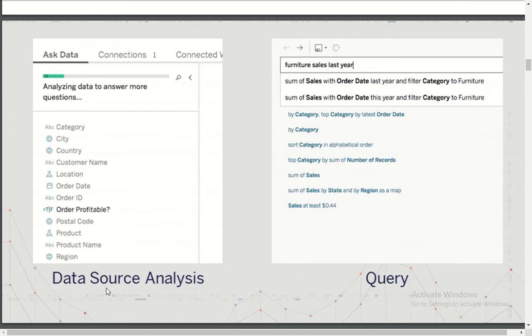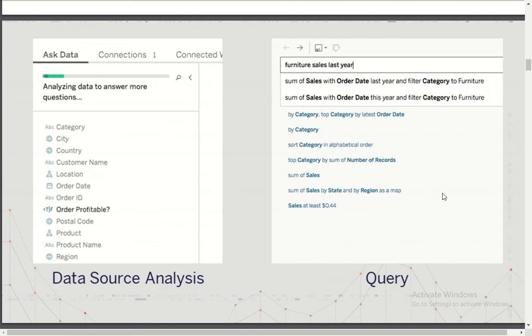As I told, the moment you publish a data source to Tableau Server, it actually analyzes the data. What it does is create indices in Elasticsearch. You can think of Elasticsearch as a kind of search engine, and I'll give you a detailed description later. This search engine crawls all the values and the kind of information available in each dimension. So it will query each and every dimension and find out what the most frequent values are and what the unique values are. It performs that level of analysis.